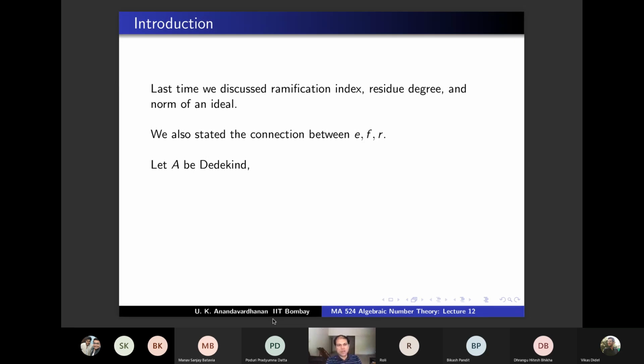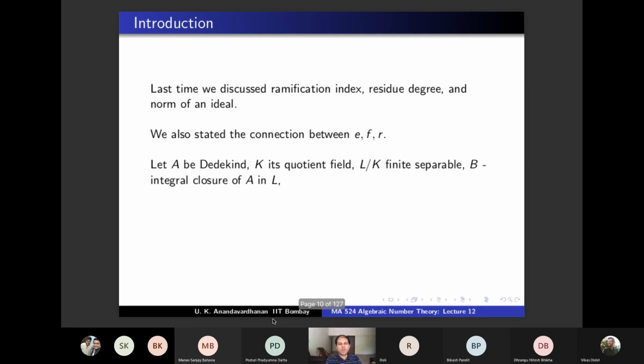So if A is Dedekind, K quotient field, L over K finite separable, B integral closure, usual notations, P is a prime, then what is EP? The notation EP is the ramification index of capital P over small p. If you take the ramification index, multiply by the residue degree and sum over primes lying above p, this equals the degree of L over K. This we stated last time.